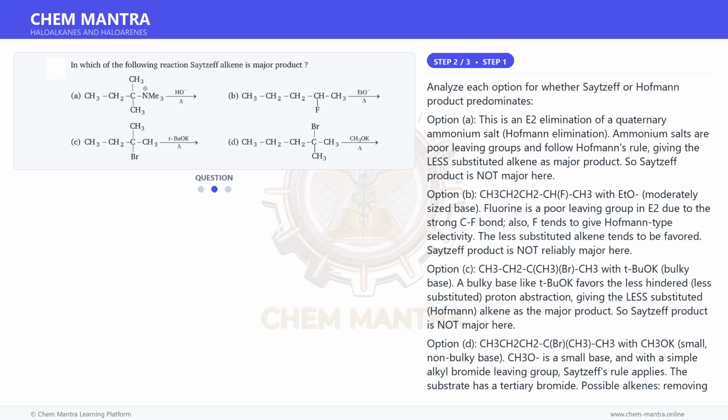Possible alkenes: removing H from the CH2 side gives a more substituted, trisubstituted, alkene, while removing H from one of the CH3 groups gives a less substituted, disubstituted, alkene. With a small base, CH3OK, the more substituted Saytzeff alkene is the major product.